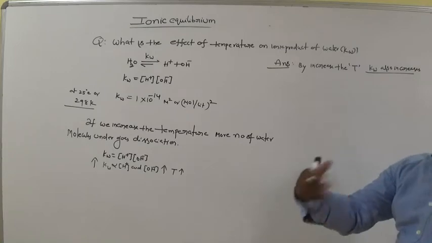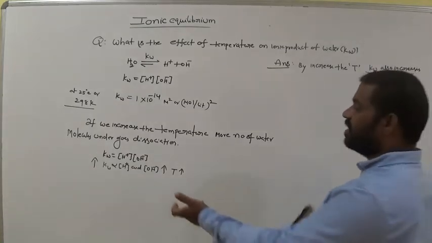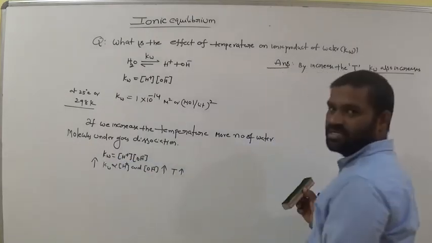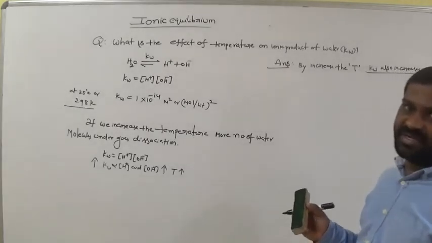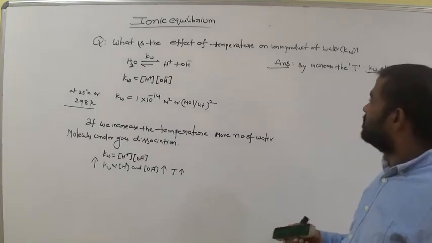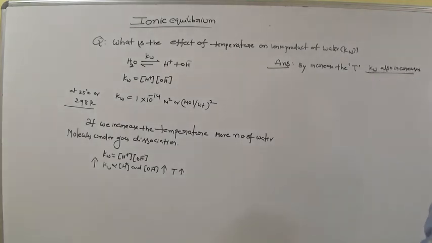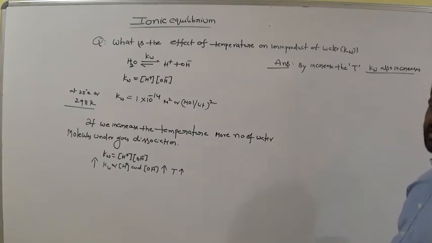Because more molecules undergo ionization. Then automatically the Kw value also becomes very high. So temperature is high, Kw is also high. The concentrations change by increasing the temperature, otherwise there is no change in the concentrations of H plus and OH minus. Okay, is it clear to all of you? So by increasing the temperature, the Kw value also increases. Why? Because more water molecules undergo dissociation or ionization. Is it clear to all of you?